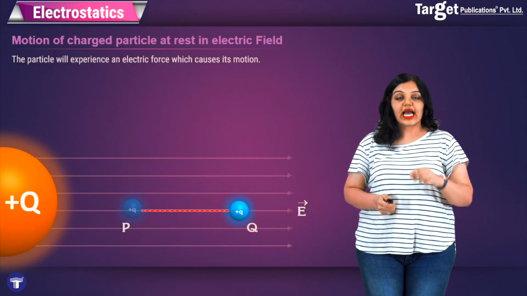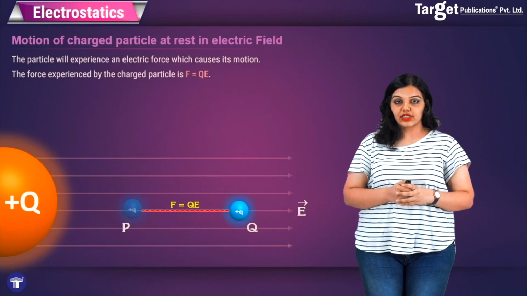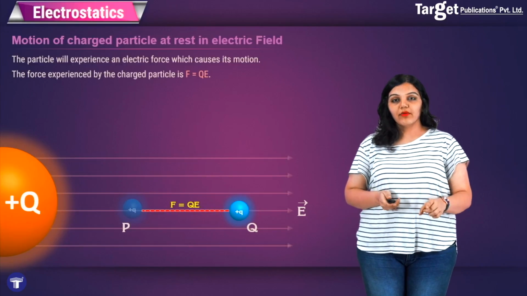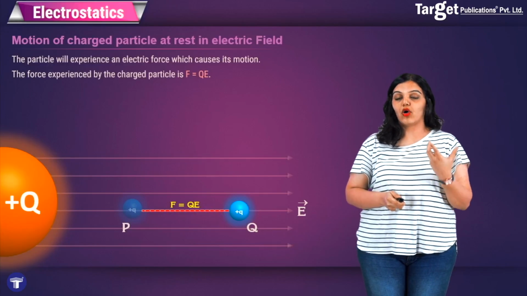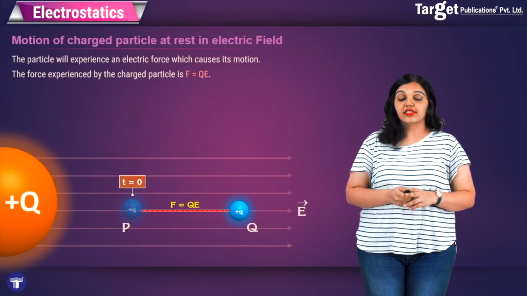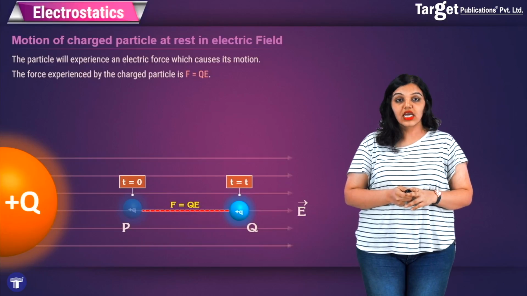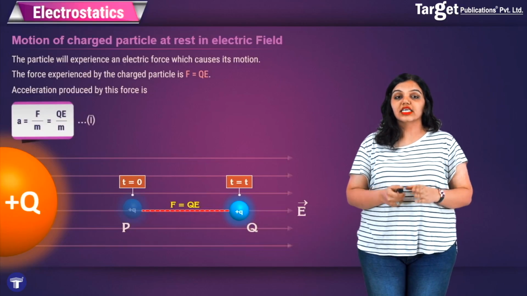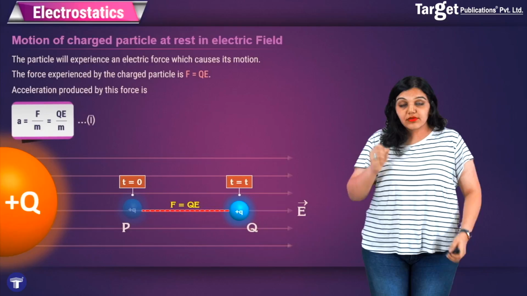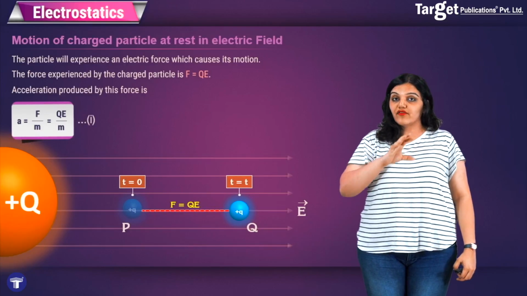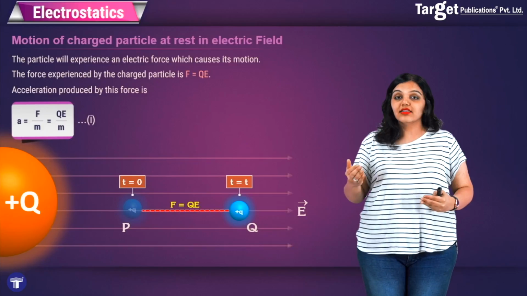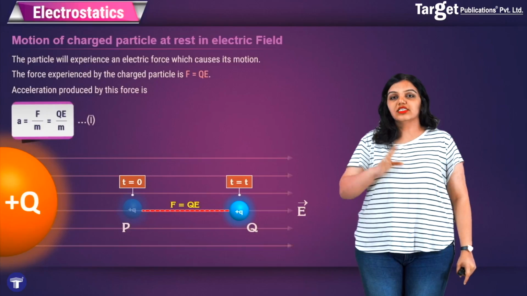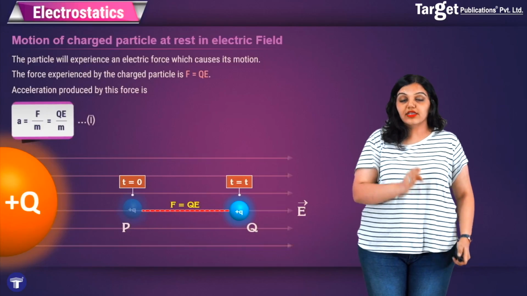We already know that the force acting on this particle will be constant in magnitude, that is F is equal to QE. We know that this is the formula for the force, and from this we can find out what will be the acceleration of this charge. The acceleration of this charge as it moves from t is equal to 0 to t is equal to t will be given simply by Newton's law, that is F by m, and we know F is QE, so I get that a is equal to QE by m. This means that an electric charge which is moving under the force of an electric field will accelerate as it moves. Keep in mind that the acceleration is constant, but it still means that the velocity is increasing as it moves from point P to point Q.